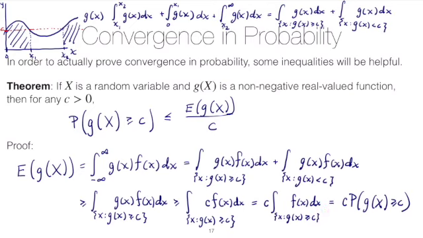And then of course, once you see that, right, how this integral reduces to this probability, then the proof is done, because we have the expected value of the function of the random variable is, well, there are some equalities, but then there are some greater than or equal to, so this quantity is greater than or equal to this quantity, and then of course you can divide over by the positive constant c, and you have the correct result.